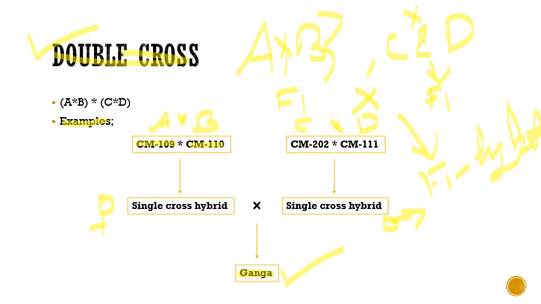If the main aim is commercial hybrid seed release, then 95% of hybrid seed production is based on single cross hybrids only. But if your aim is seed set percentage, then double cross is the answer for that.